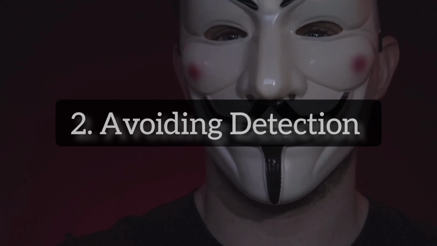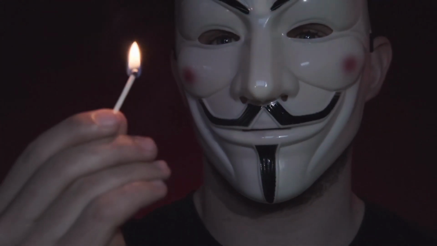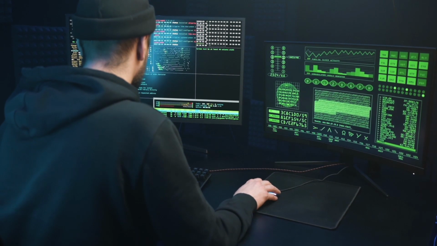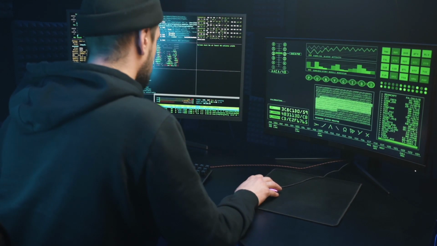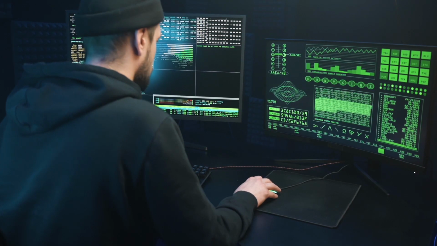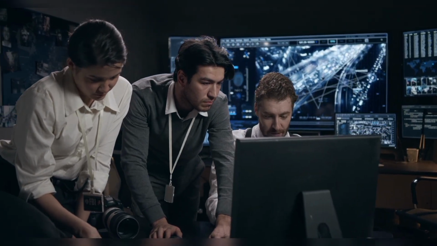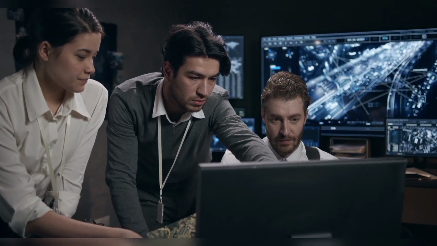Number 2. Avoiding detection. If a hacker is conducting any malicious activities, changing the MAC address can help them avoid being detected by security tools or network administrators.